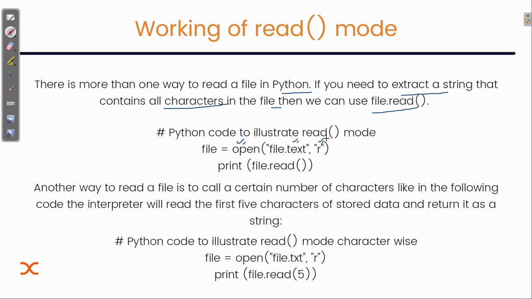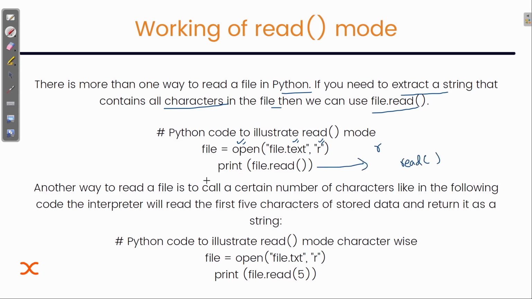We want to read it, so we specify the mode as r. Then we print file.read. This read function will extract a string that contains all the characters in the file. This is the basic format of how you can use the read function.